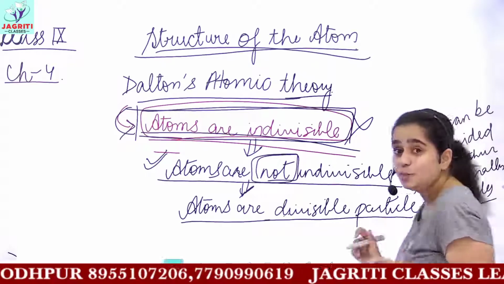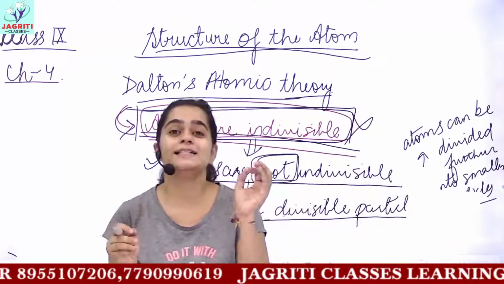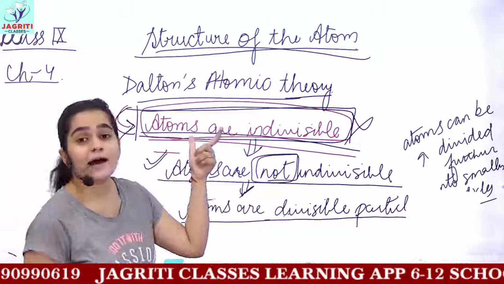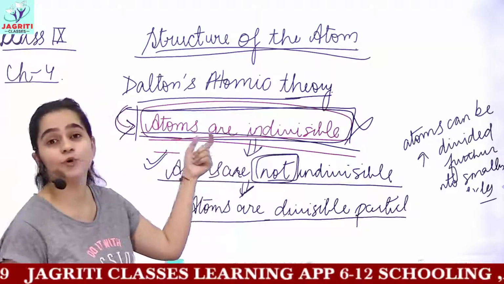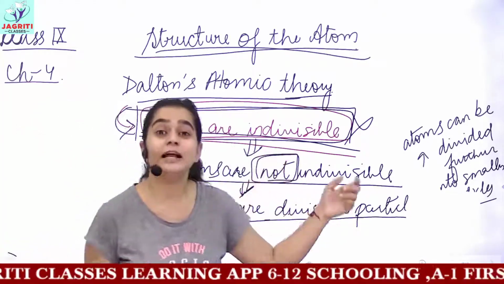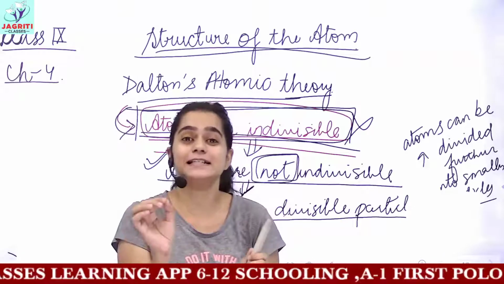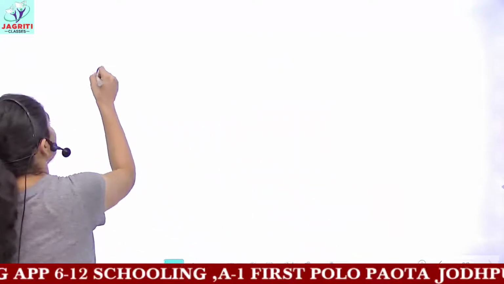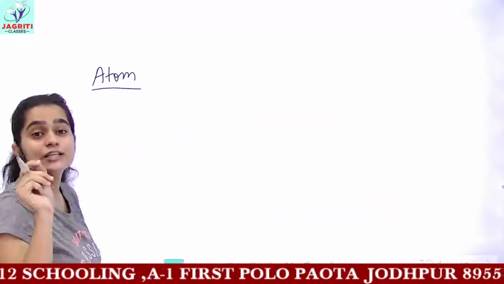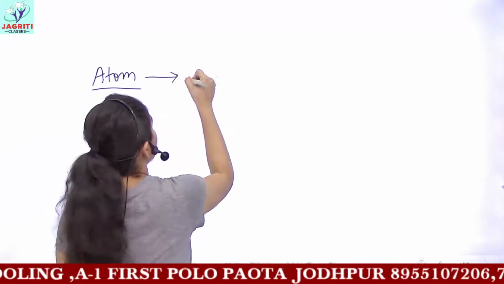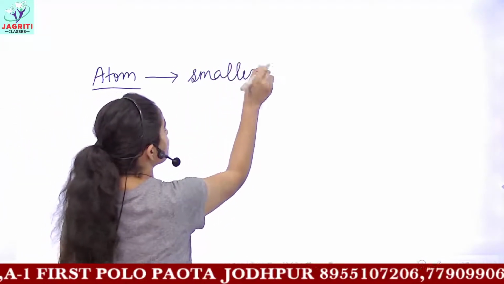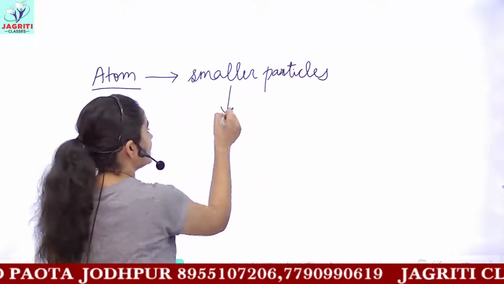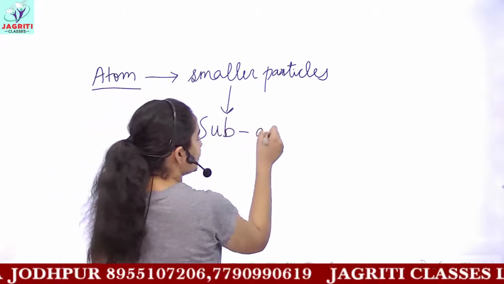So until now, whatever we were studying, that the smallest particle is called the atom, and all the matter around us is made up of atoms, but this after much experimentation and research was proved wrong. Atoms are not indivisible. Atom itself consists of many smaller particles. So now the atom is not the smallest particle. Atom itself comprises smaller particles, and these smaller particles are therefore called subatomic particles.